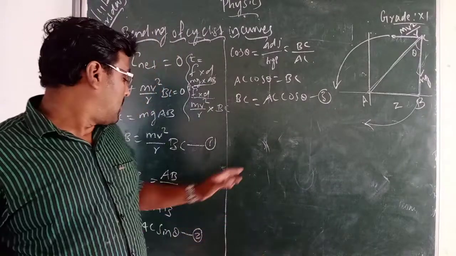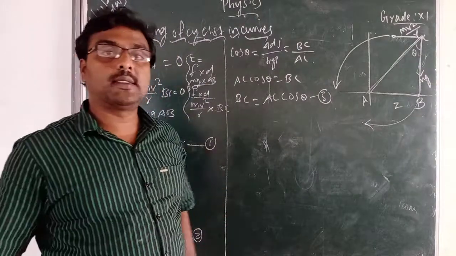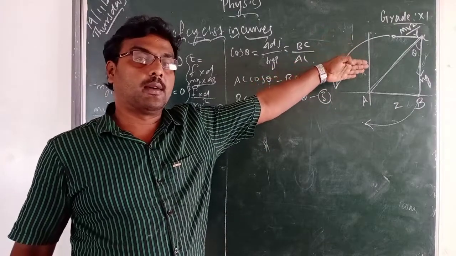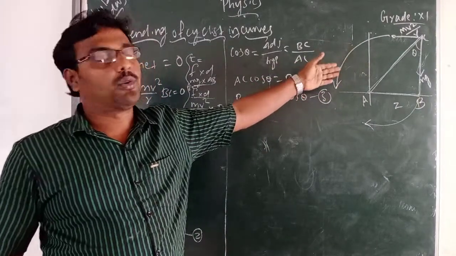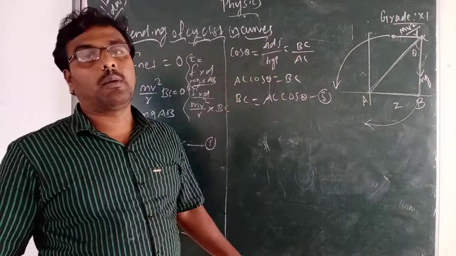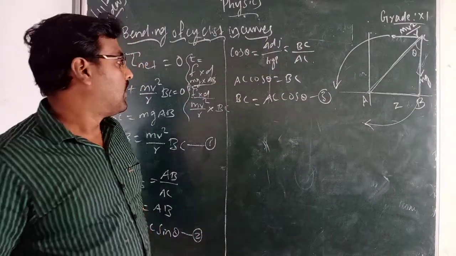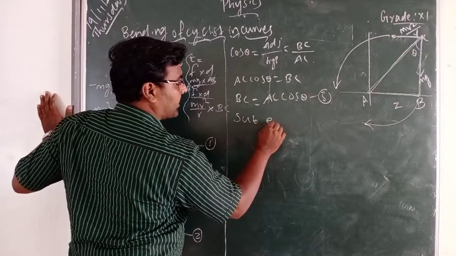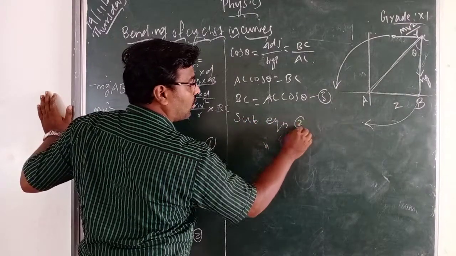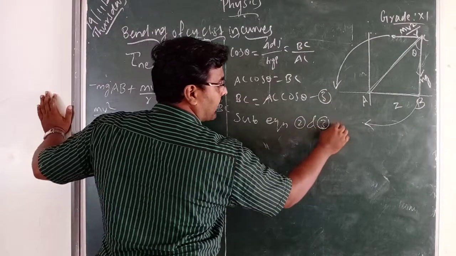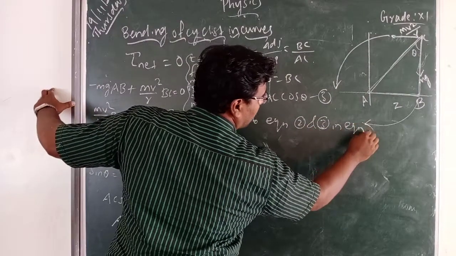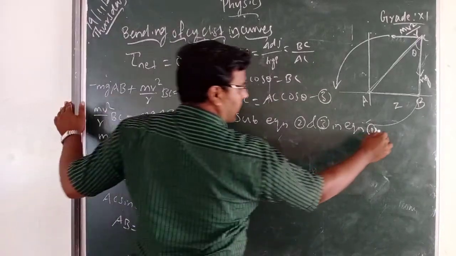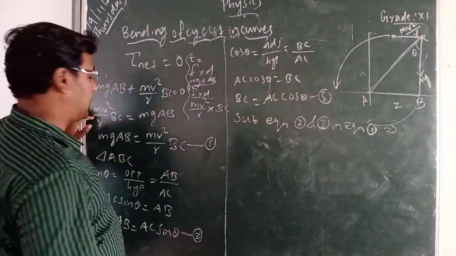Understand how you got the AB value and BC value? First you have to take sin theta from triangle ABC, then you have to take cos theta from triangle ABC. Now substitute equation 2 and 3 in equation 1. So what will we get? This is equation 1.